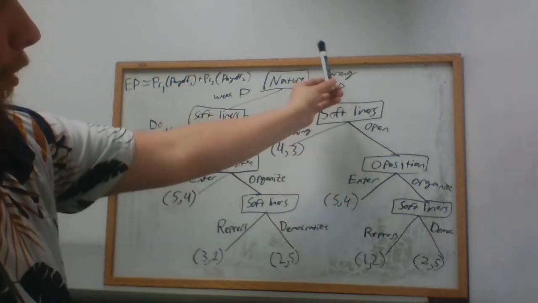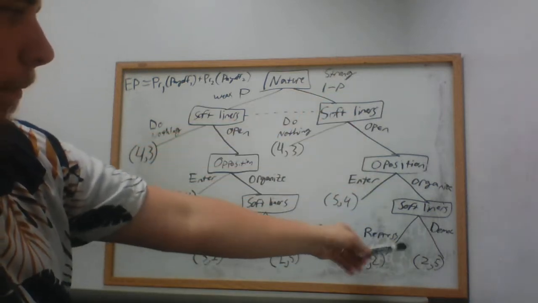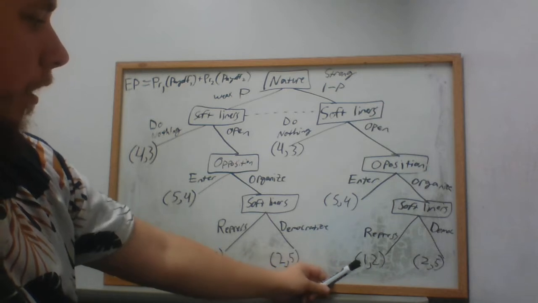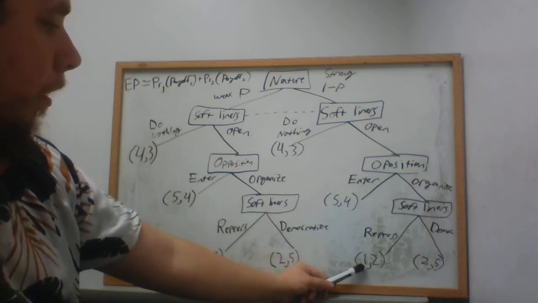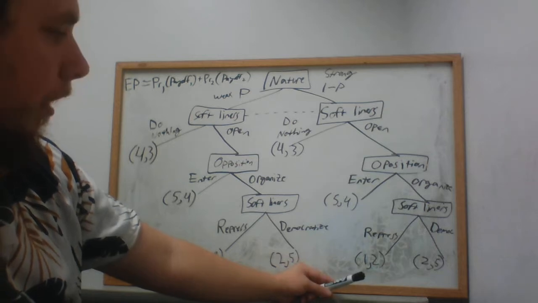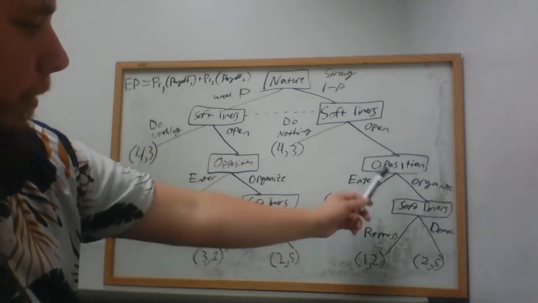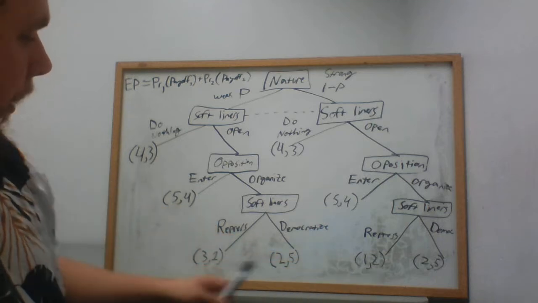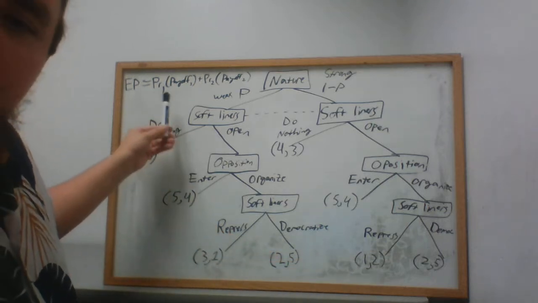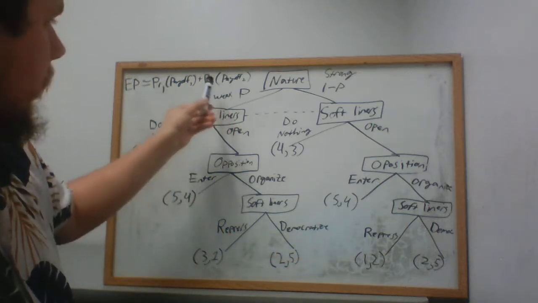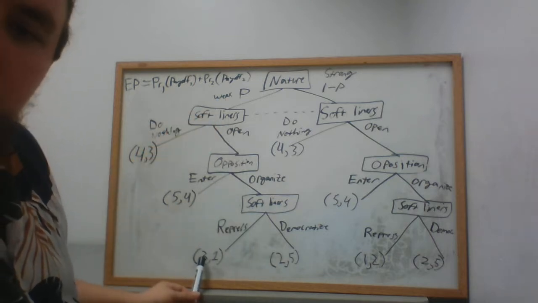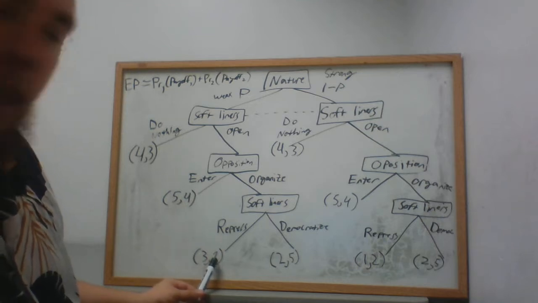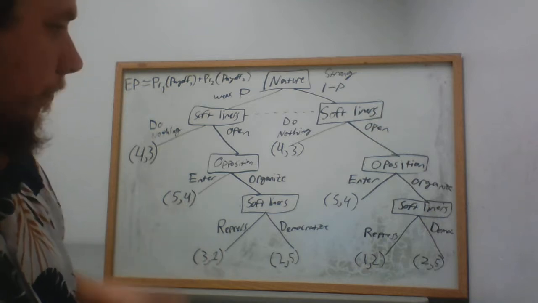If under a strong opposition game, the softliners choose to repress, the softliners get 1 point. Okay, it's still player one. We're looking at player one's payoffs here. And the opposition, player two, gets 2 points. But over here, if the opposition is weak, player one, softliners, the state gets 3 points, and player two gets 1 point.